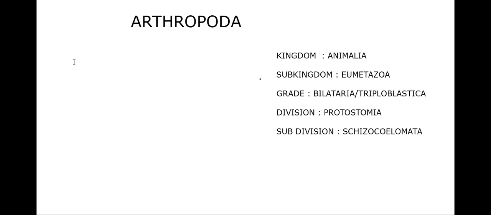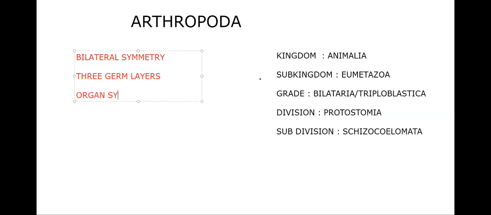we can write some characters, isn't it? So let us write the characters here. The type of symmetry can be expected here: bilateral symmetry. Number of germ layers: 3 germ layers, a triploblastic animal, because it belongs to the grade Bilateria. Bilateral symmetry, 3 germ layers, and what type of organization? Organ system grade of organization.